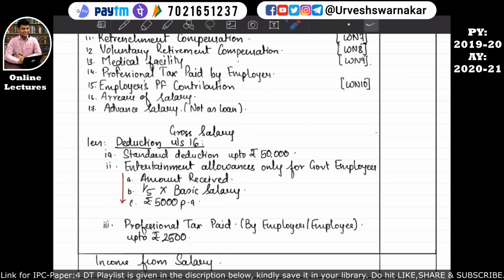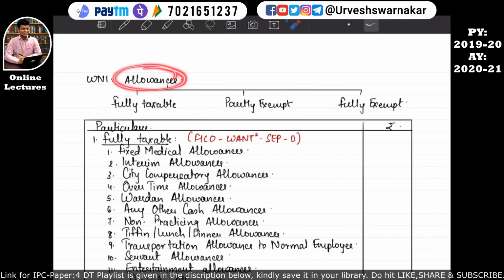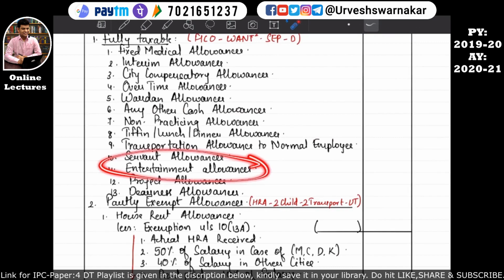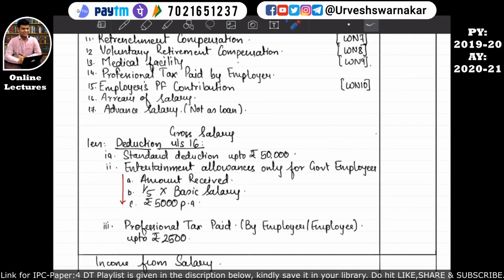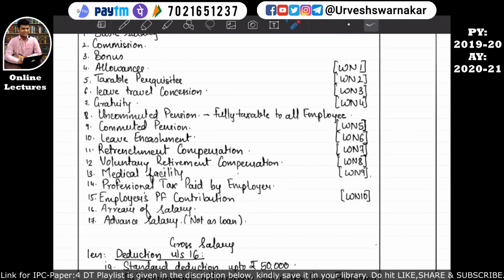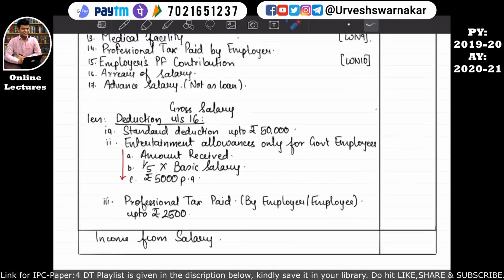So now let's understand deduction under section 16 subsection 2. Deduction under section 16 subsection 2 is available on entertainment allowances and only to the government employee in the following manner: amount actually received, 1/5 of the basic salary, or rupees 5,000 per annum. If you remember, we have studied this entertainment allowance in working note number 1 under allowances, under fully taxable allowances at point D, that is entertainment allowance. I hope you all remember that.